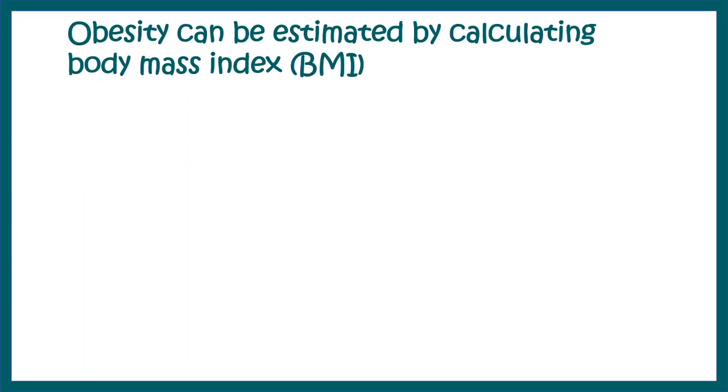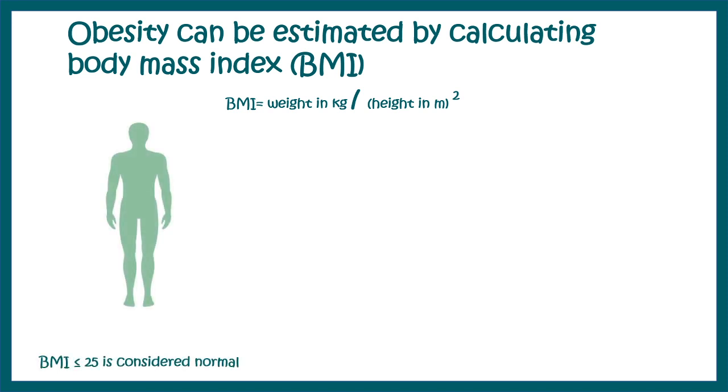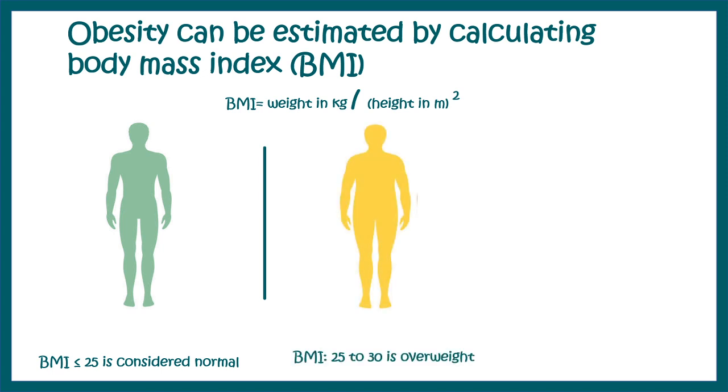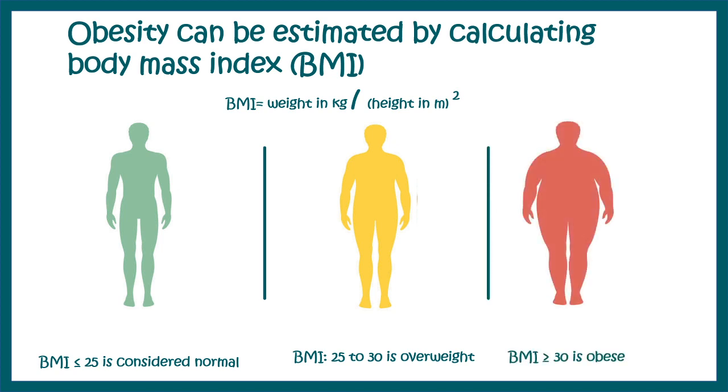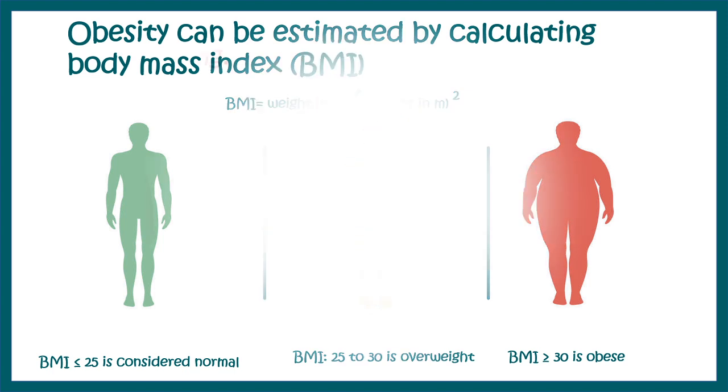So, obesity can be estimated by calculating the body mass index, or BMI. BMI is a ratio of the weight of the body expressed in kgs divided by the height of the individual in meter squared. So, this ratio is indicative of your body mass. If this ratio is lesser than 25, it is considered normal. If it is greater than 25 and in between 30, then you are slightly overweight. If this ratio is more than 30, then you are obese.